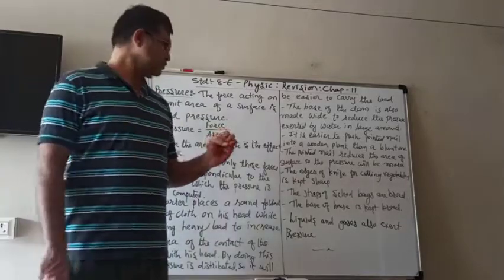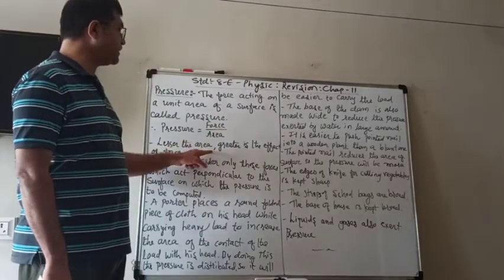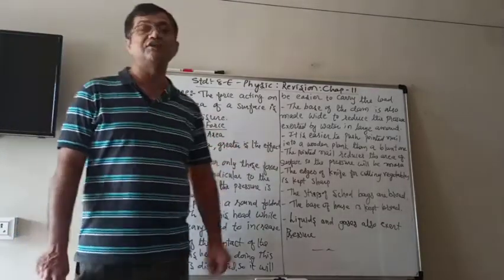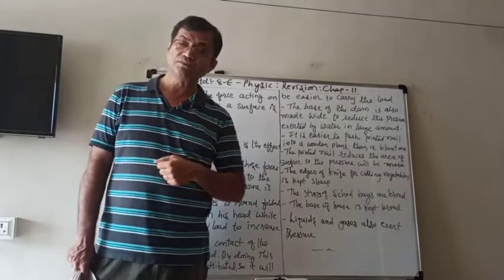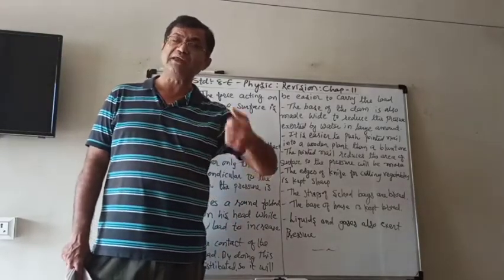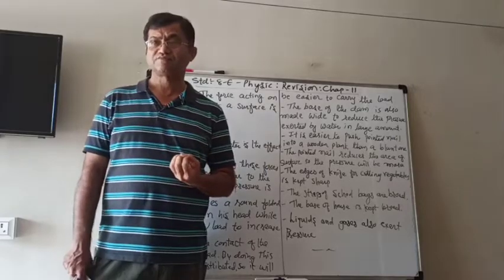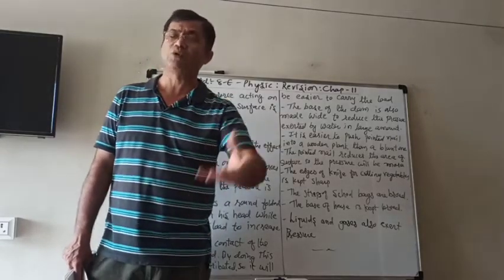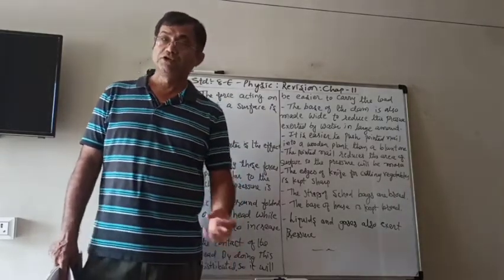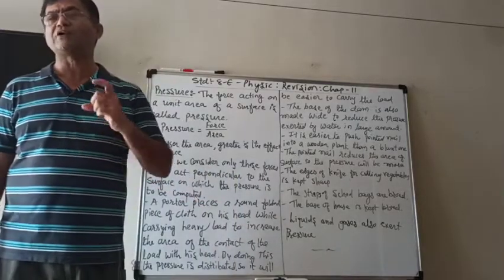Now here you can see that the lesser the area, the greater is the effect. Why is it so? Means if the area is less, pressure's effect is more. You know that in mathematics we learned about fractions.